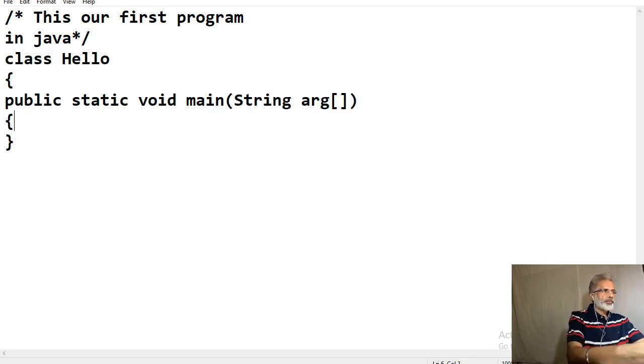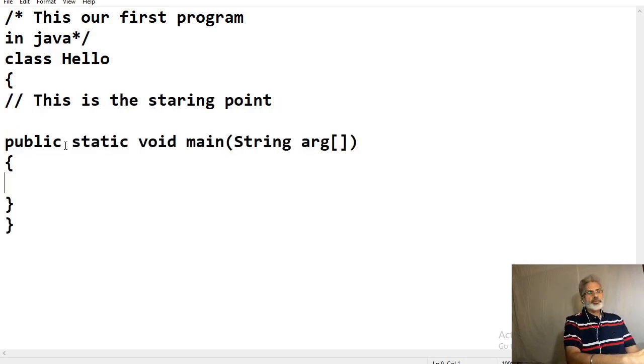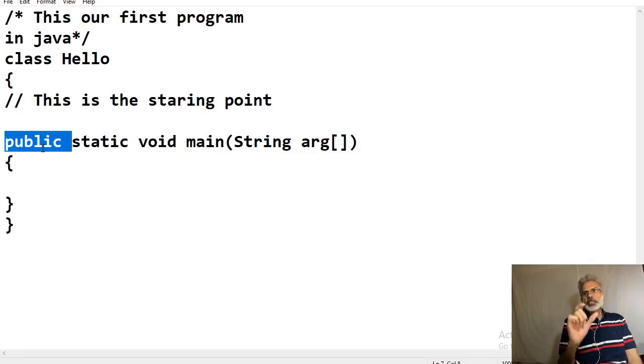Okay, this is the opening and closing brace of the method. The public keyword is an access modifier which allows the programmer to control the visibility of class members. When a class member is preceded by the public keyword, then that member may be accessed by code outside the class in which it is declared.